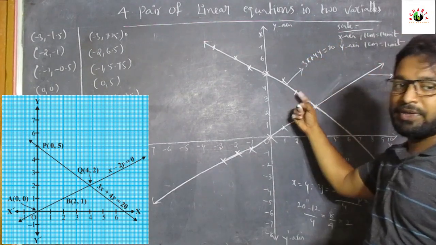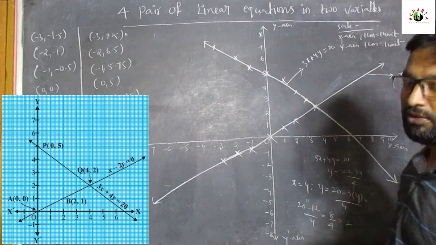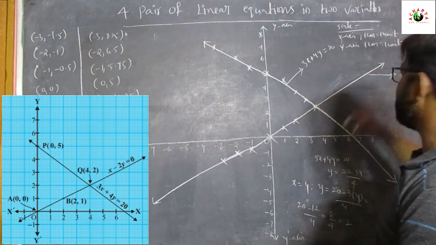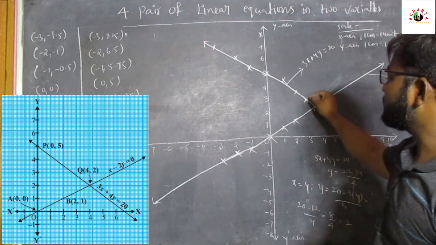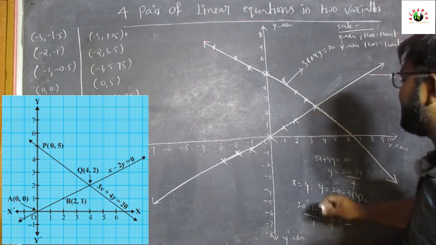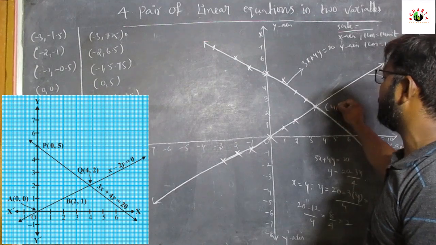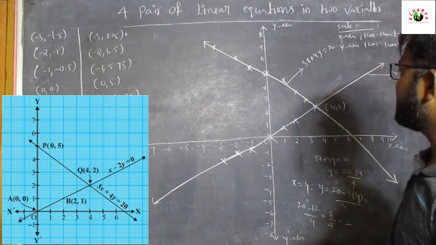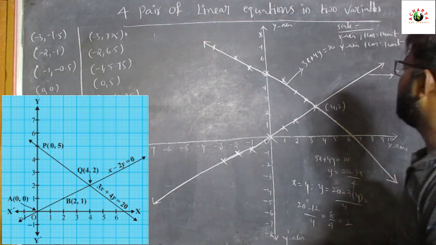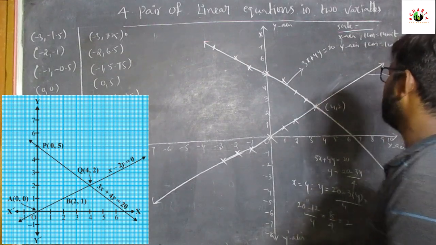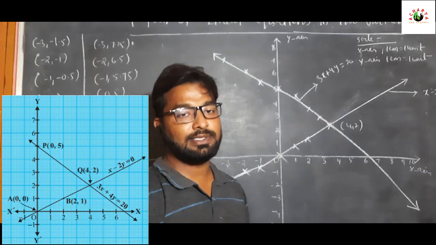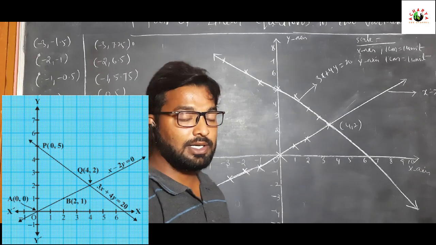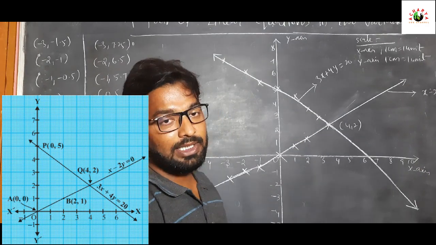So this line represents 3x plus 4y equal to 20, and this line represents x minus 2y equal to 0. These two lines intersect at 4 comma 2. So these two equations represent intersecting lines.